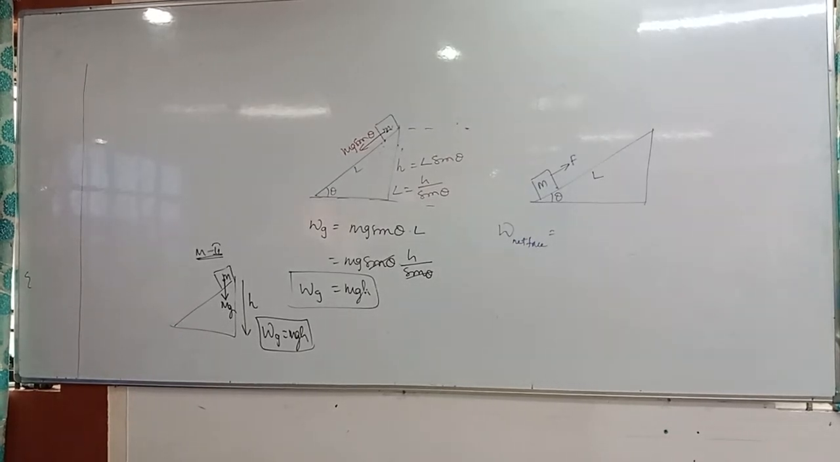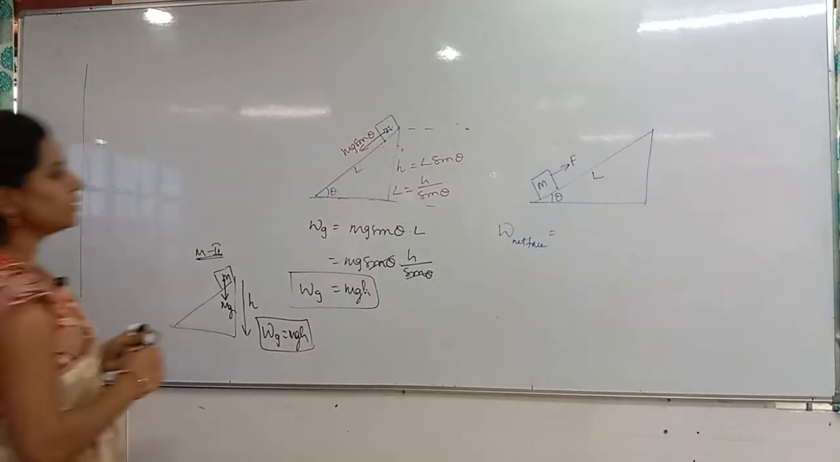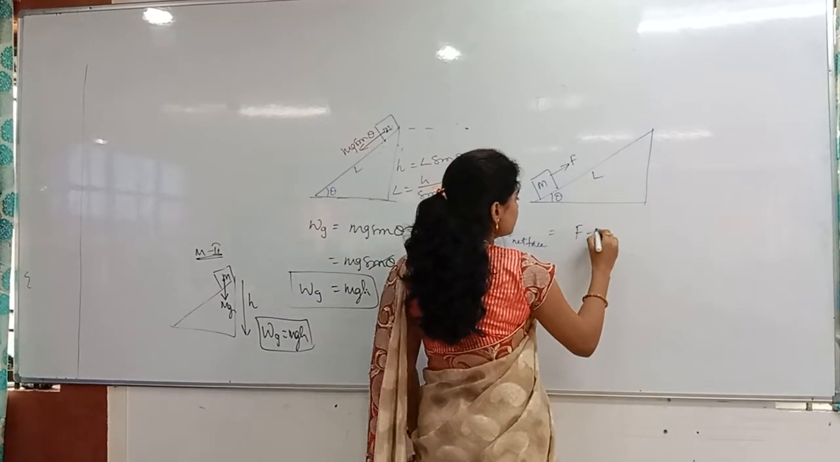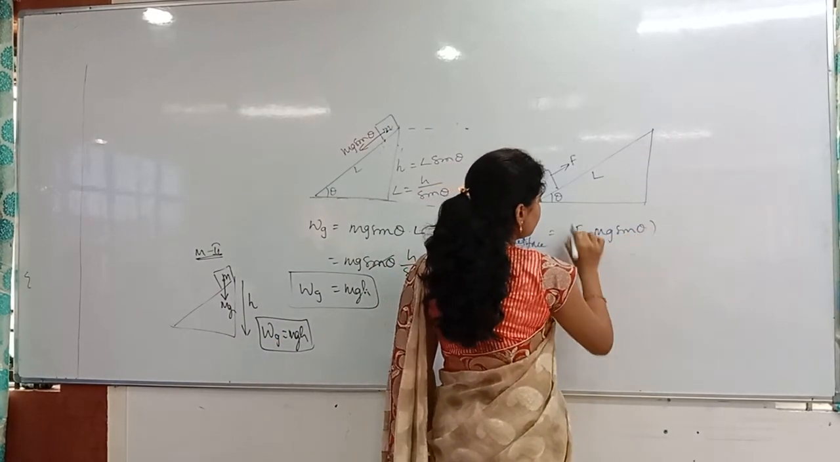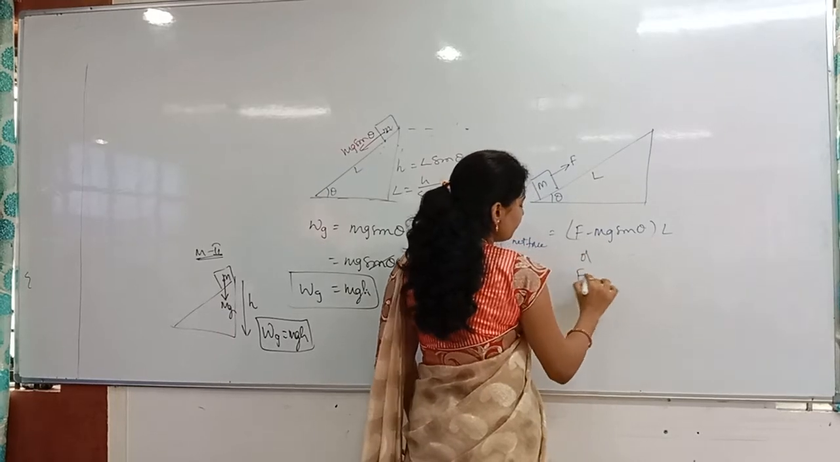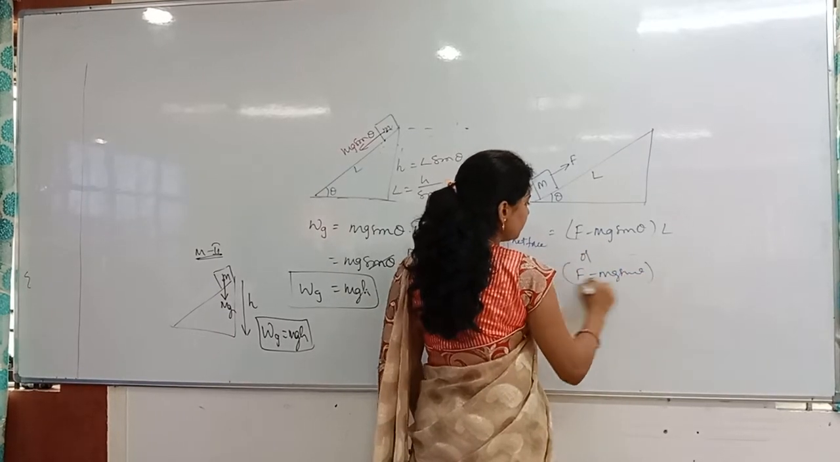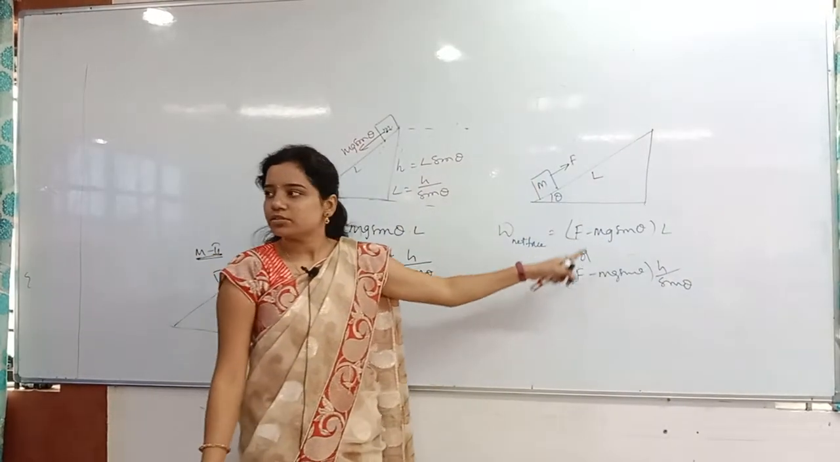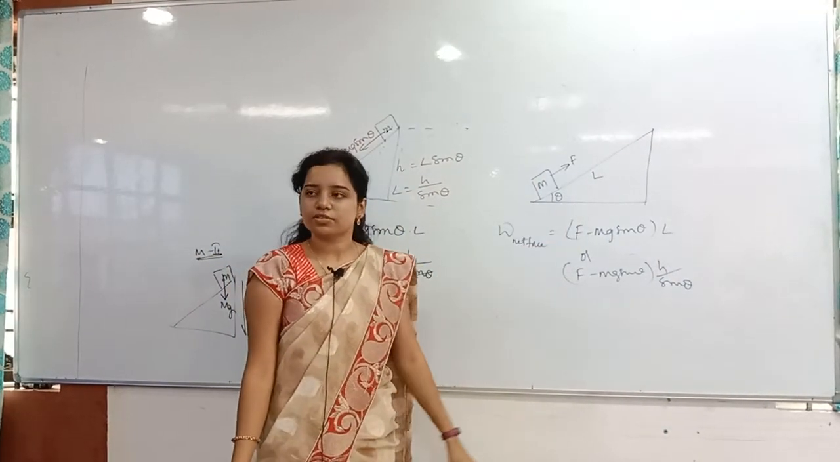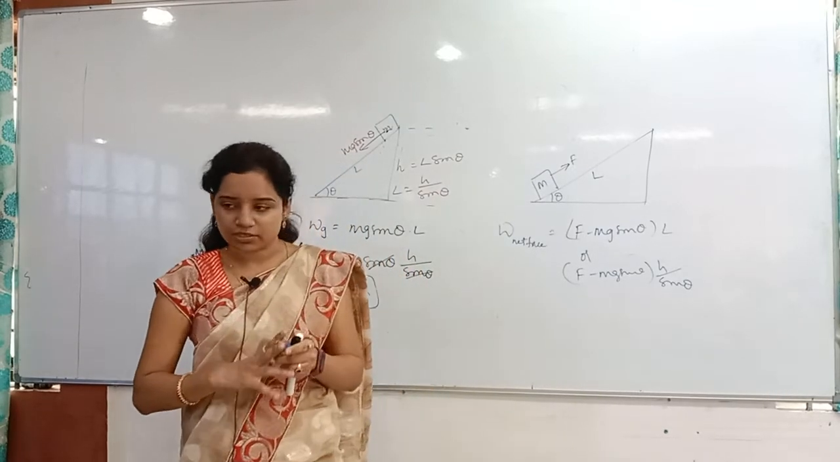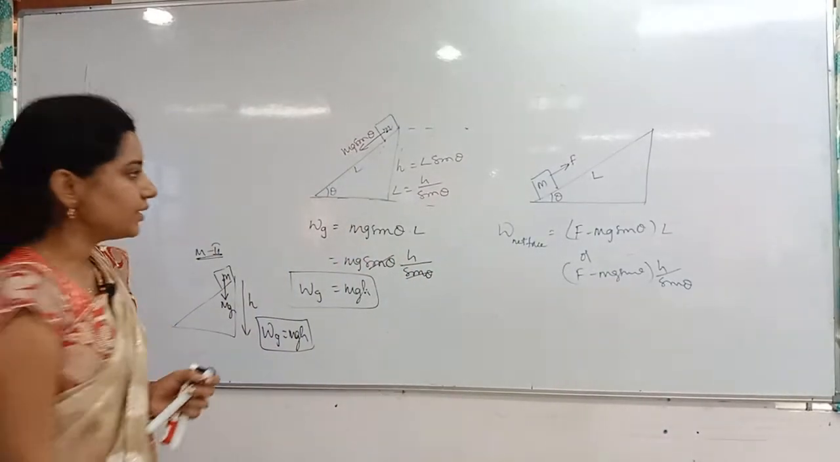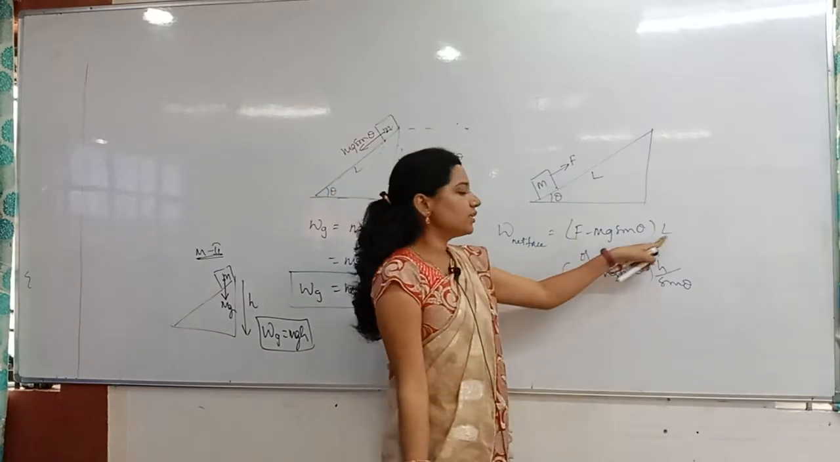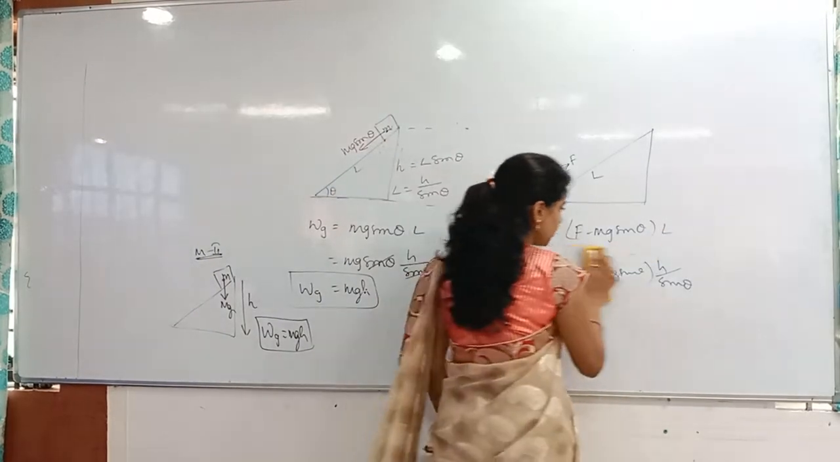Yes, h by sin theta also you can take. But you are taking h only. You are confused in this. See that? The answer is F minus mg sin theta into L, or F minus mg sin theta into h by sin theta. Anybody got any of the answer? Only 3 members, 4. Good, good. You are confusing in this. So many people are writing directly F minus mg sin theta into h. You are confusing in that. See that?